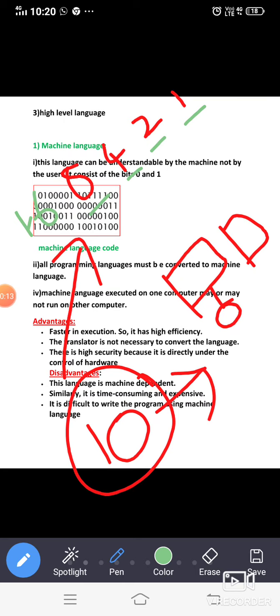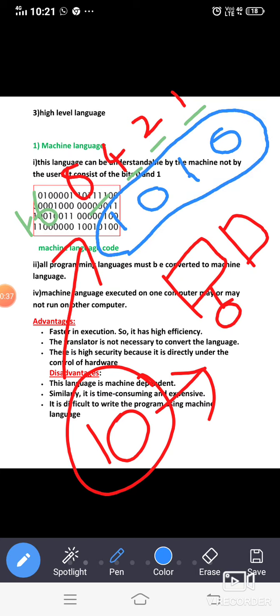First you need to write like this. Then in order to get 10, what are the numbers that we need to add? It is nothing but 8 plus 2. So that's why I am putting 1 and 1 under 8 and 2. The remaining are taken as 0. So the binary equivalent of 10 is nothing but 1010.